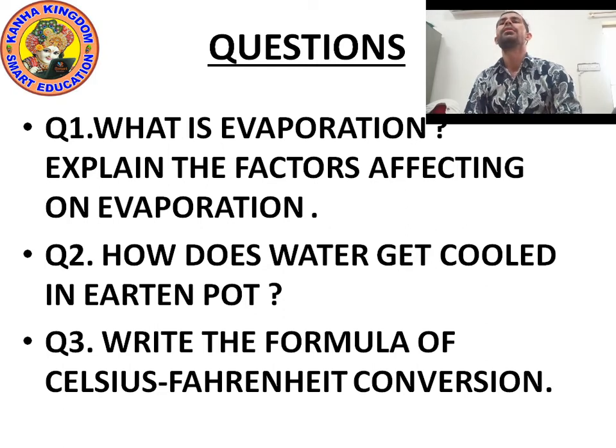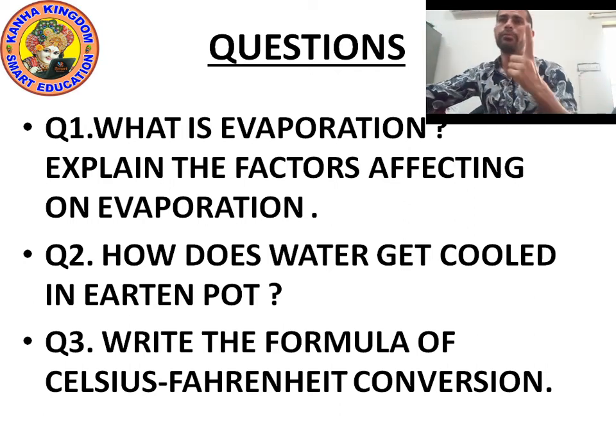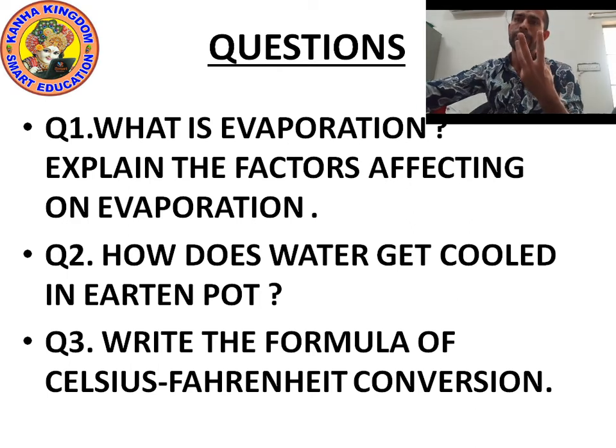So what are the factors affecting evaporation? There are a total of 4 factors. Factor number 1, surface area. Factor number 2, temperature. Factor number 3, humidity. Factor number 4, wind speed.